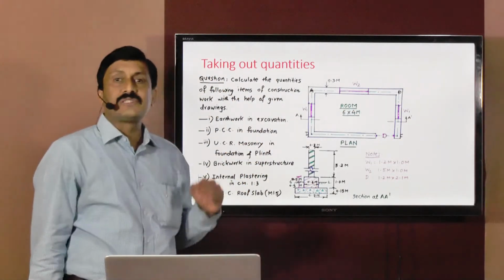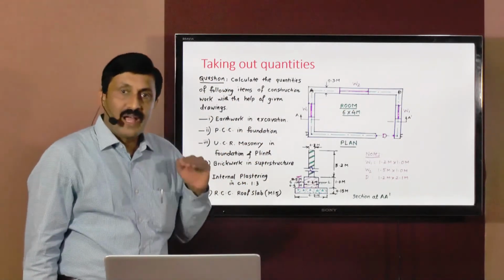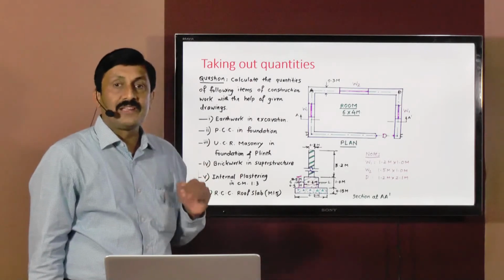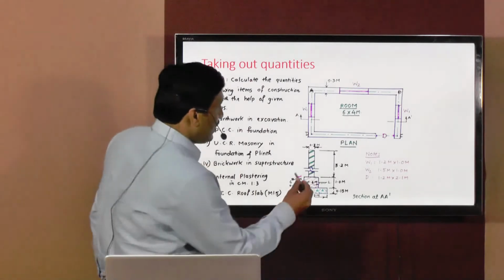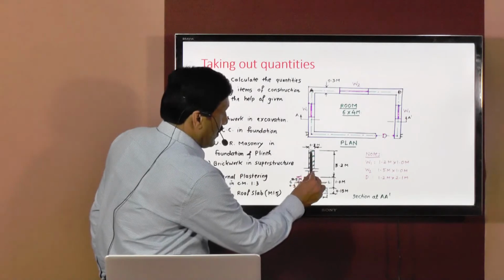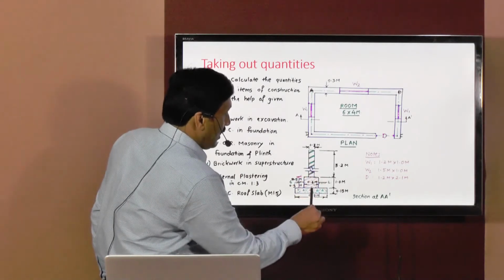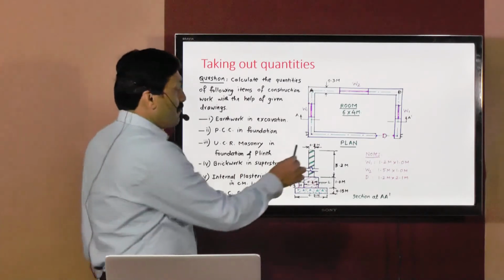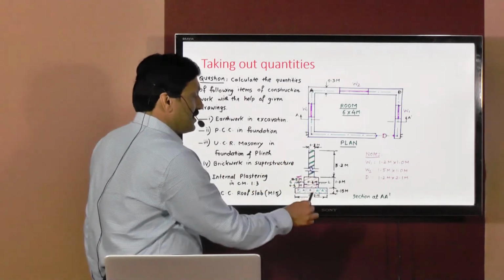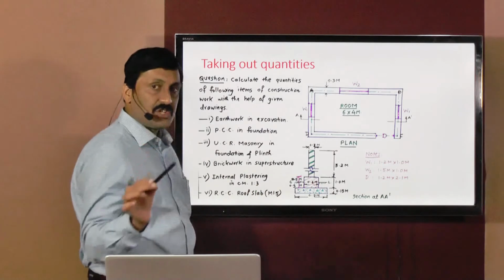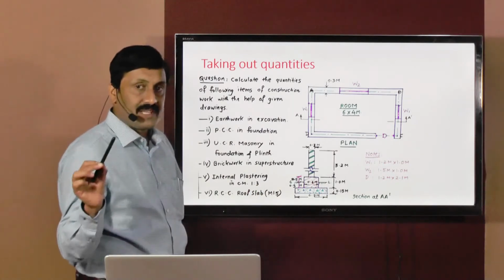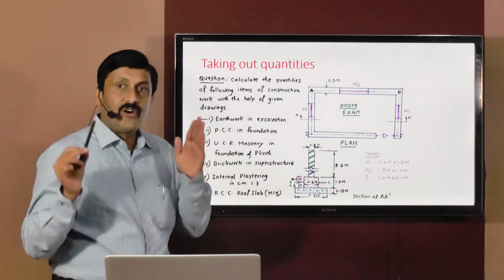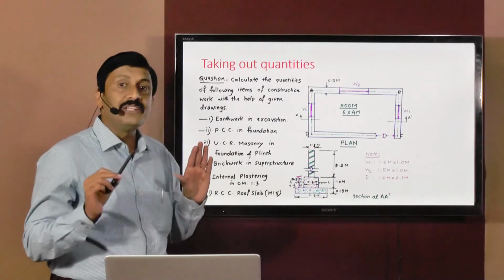Now what is the role of this center to center length, or why do we need to find it out? That also you understand. Remember that this particular section is symmetrical about the center line. That means the position of the center line will not be changed.